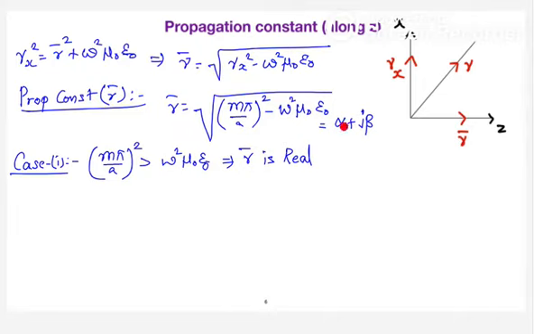Purely real means it is the attenuation part. You don't want this to happen in a waveguide, isn't it? When gamma bar is real, the wave is completely attenuated because the real part indicates only attenuation. So full attenuation will exist.